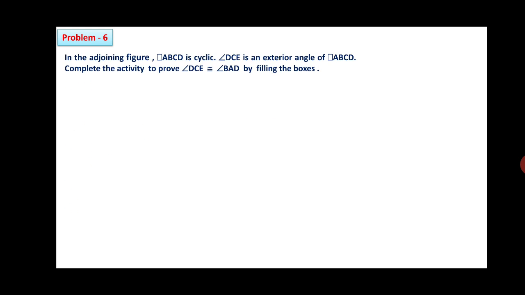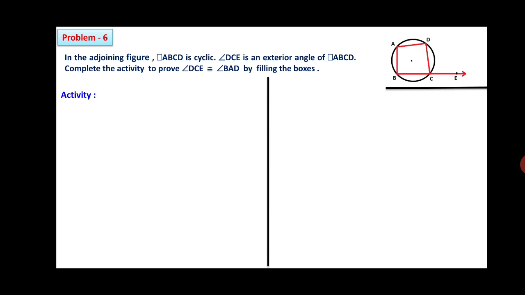So we'll continue with the next problem. In the adjoining figure, this is the figure, quadrilateral ABCD is a cyclic one. Therefore, angle DCE is an exterior angle of quadrilateral ABCD. Complete the activity to prove that angle DCE is congruent with angle BAD by filling the boxes.